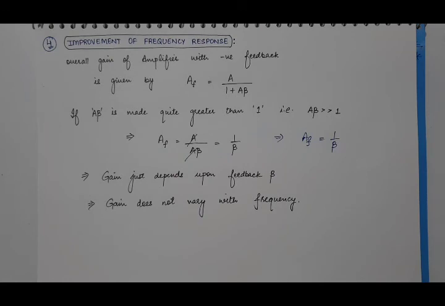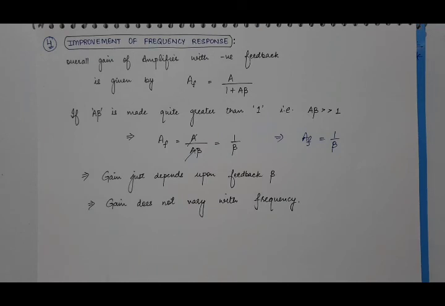It means now the gain of the amplifier with feedback will not be a function of frequency. The gain A depends upon the frequency of the input signal.